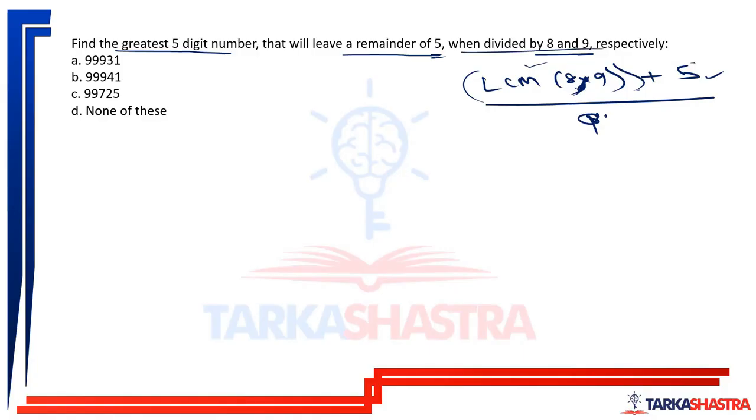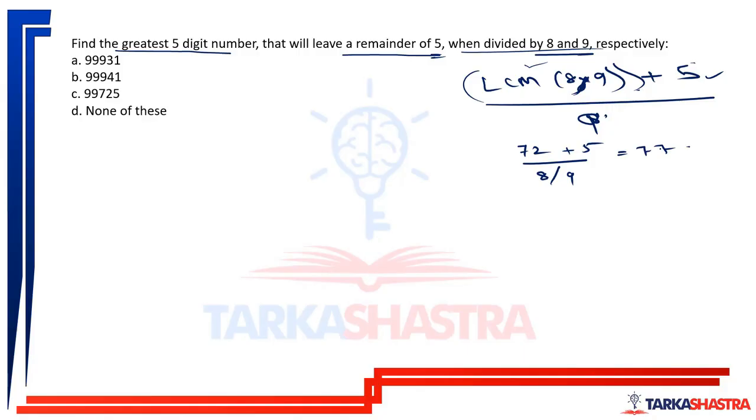Now what is LCM of 8 and 9? 72. Plus 5, divided by 8 or 9. See here, when 72 plus 5, 77 is divided by 8, remainder is properly 5. And when 77 is divided by 9, the remainder is again 5. Okay. So we get to know the least number, which is 77.